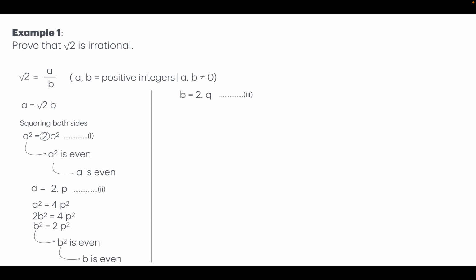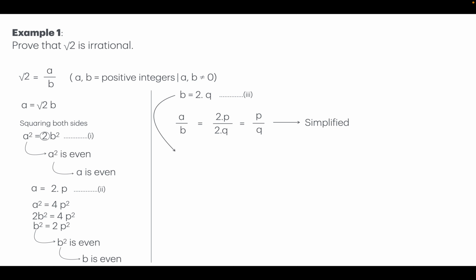Let's say this is expression number 3. And now we want to calculate what is a over b. So a over b is going to be, a is 2 times p and b is 2 times q, which is p over q. That means I can simplify a over b to p over q.